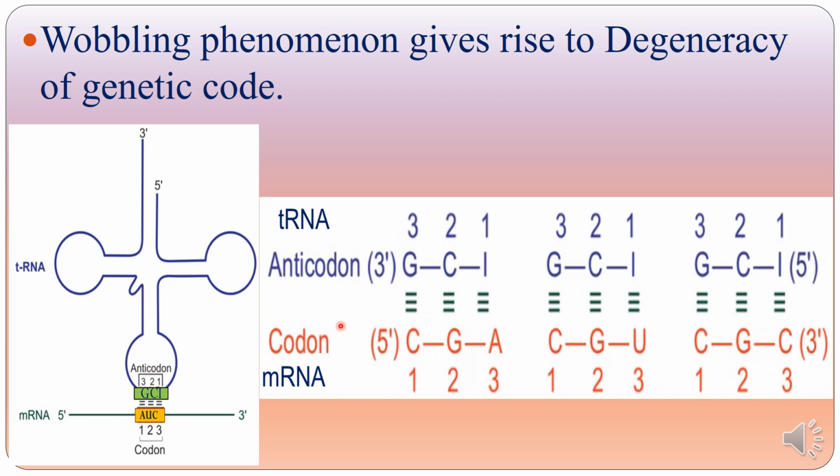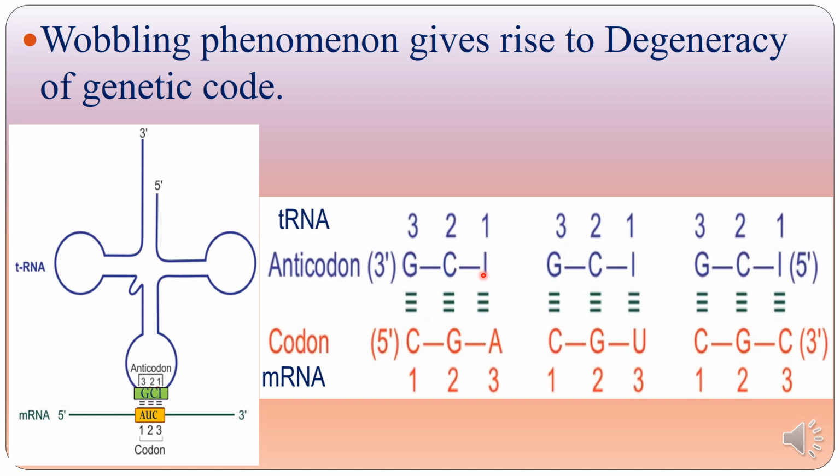This is possible because the third base pair in a codon fails to recognize the complementary base pair in the anticodon, and therefore the first two bases of mRNA always follow the Watson and Crick base pairing, whereas the third base pair is loosely bound with the corresponding anticodon. So you can see that the first two bases always follow the Watson and Crick rule, whereas the third base pair is loosely bound to whatever is present in the anticodon region.